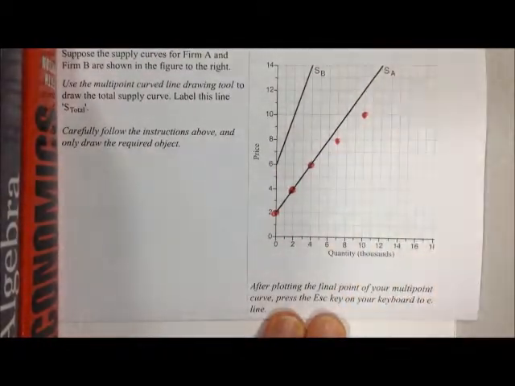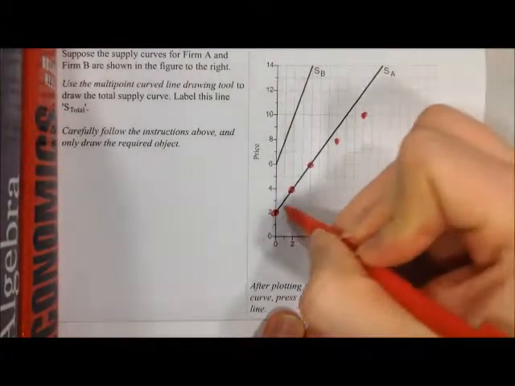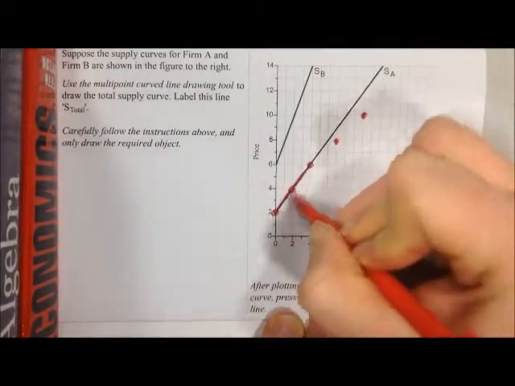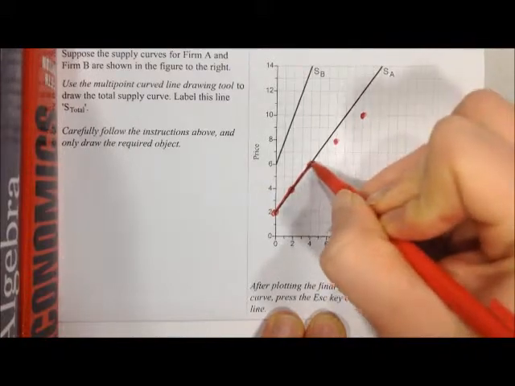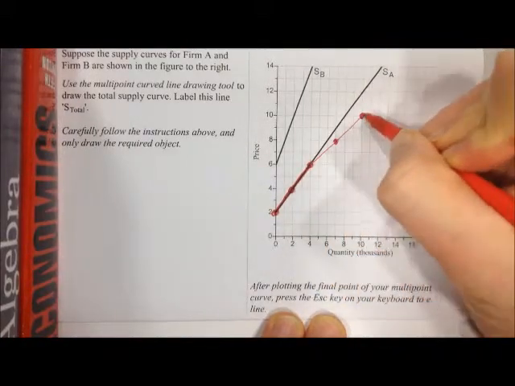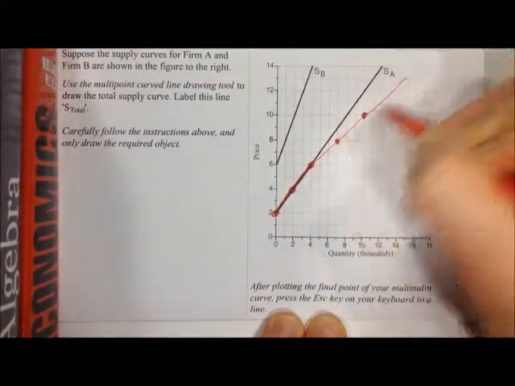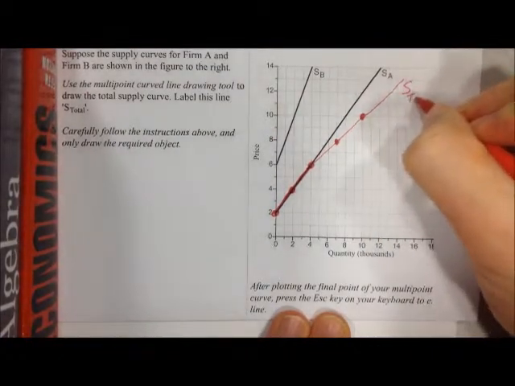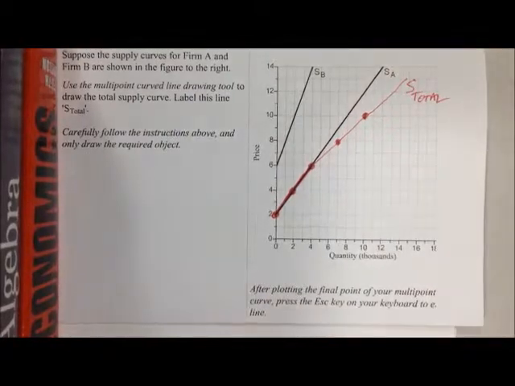Alright, and we could keep doing this for other prices, but the slope of that line would stay the same. So we'll just go ahead and connect all these dots. And that would be our total supply curve.